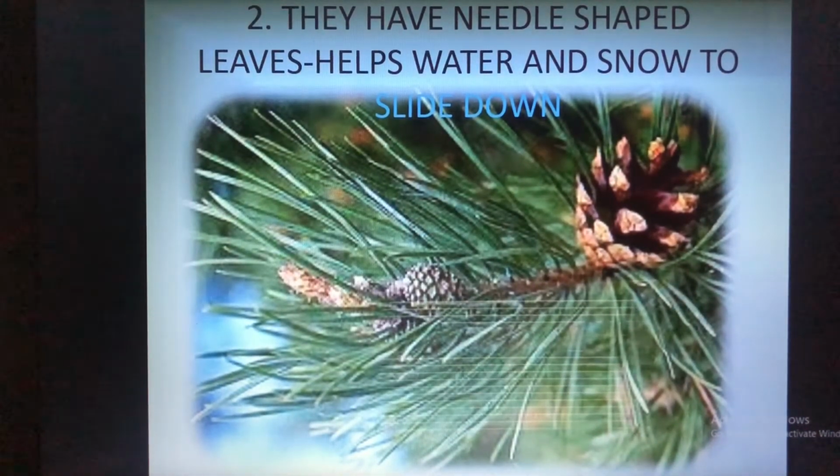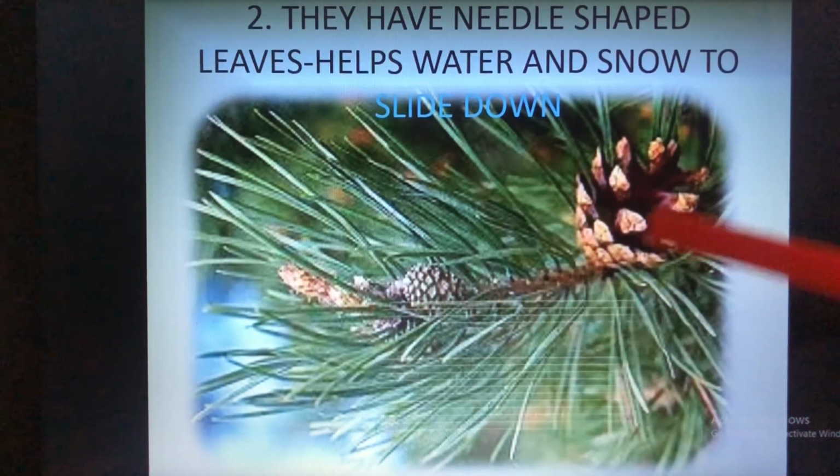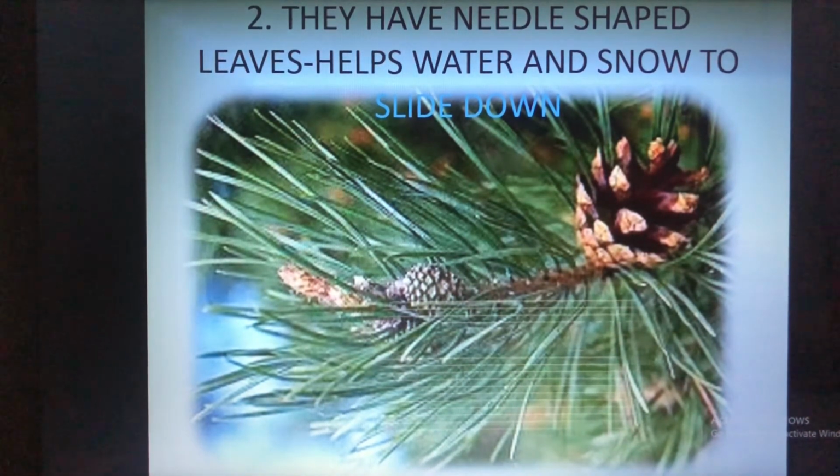And next, they have needle shaped leaves. Can you see this? These needle shaped leaves will help the water and the snow to slide down. So if it rains or if there is a snowfall, this will slip and fall from the leaves. The water will not stay there, it will slip and fall off. The snow as well as the water will slide down.